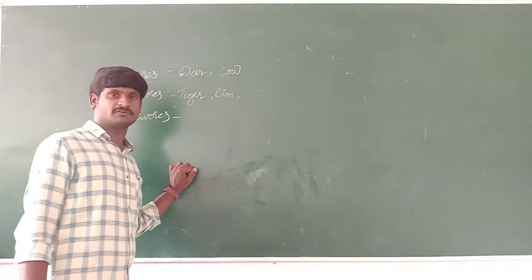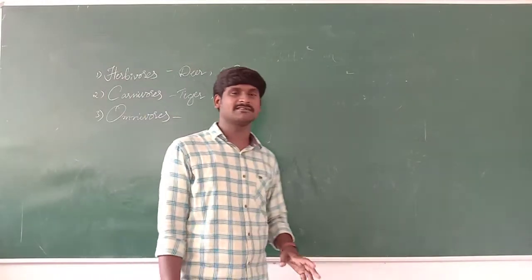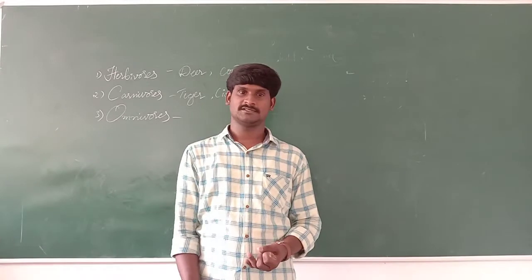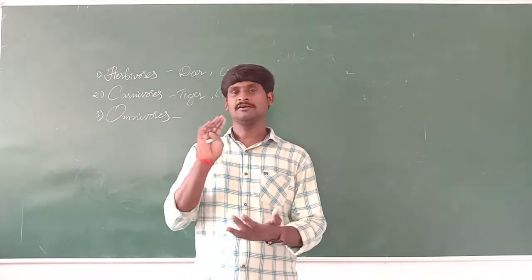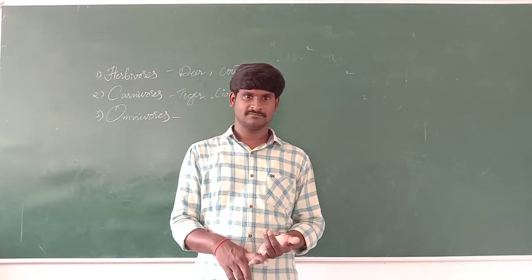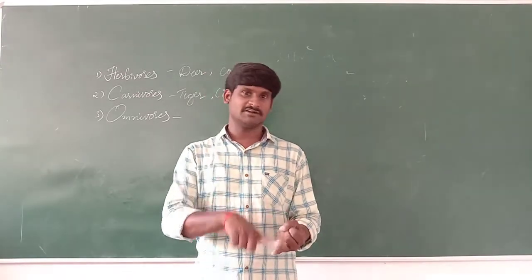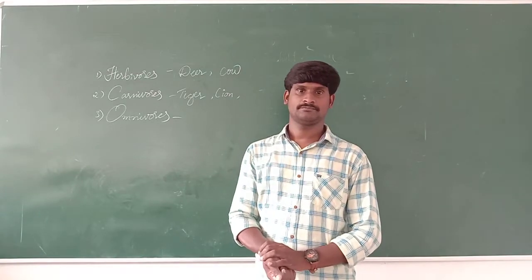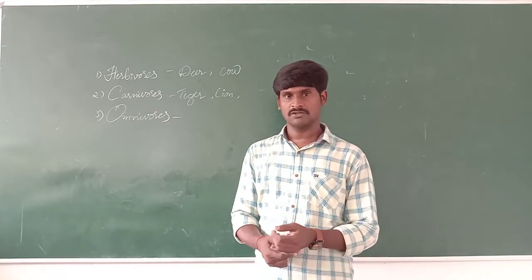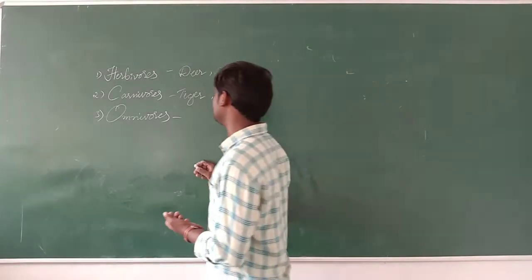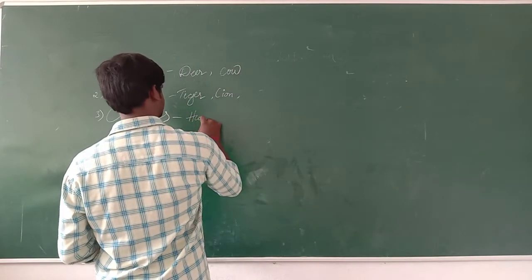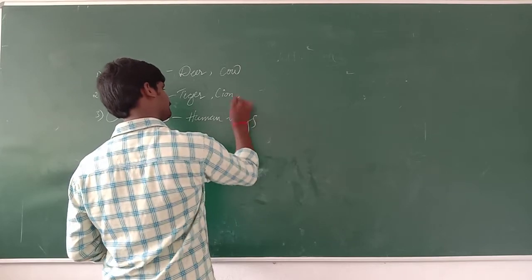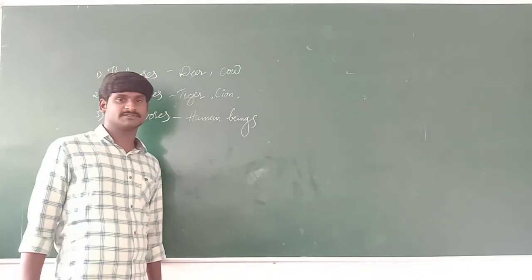Omnivores means some types of living organisms eat both. They take vegetarian and non-vegetarian food. They take plant food and also flesh and meat. That type of living organisms are called omnivores. We human beings are examples of omnivores.